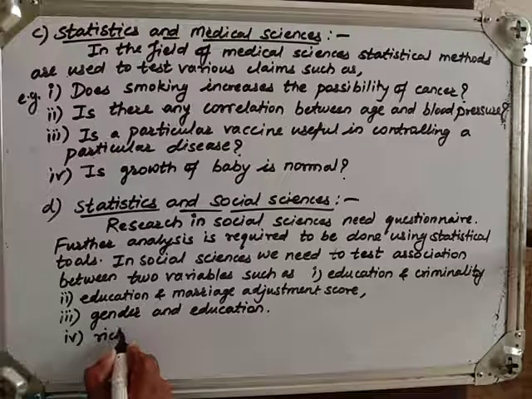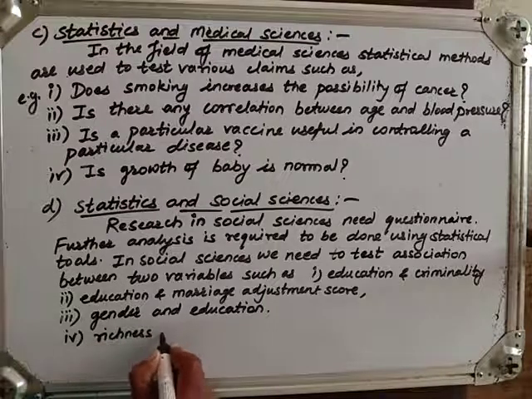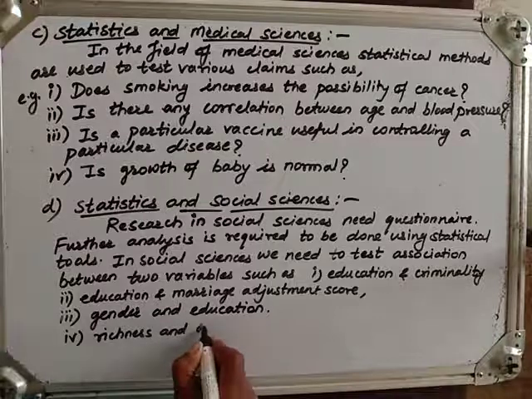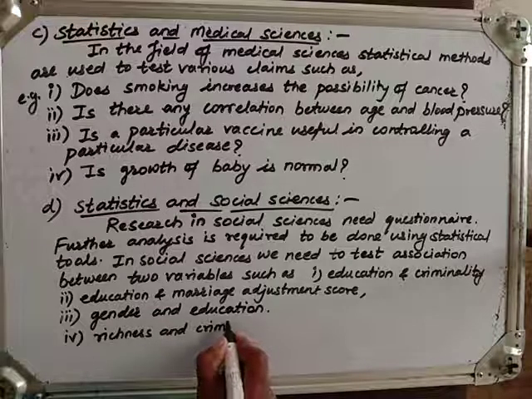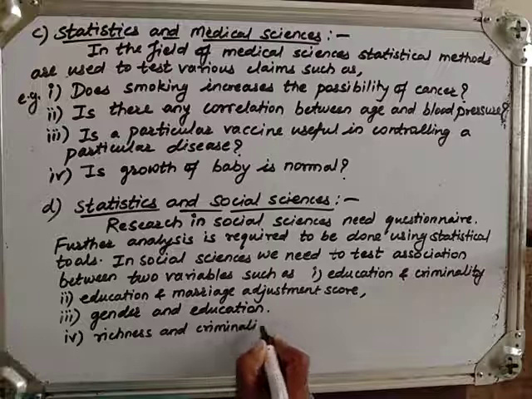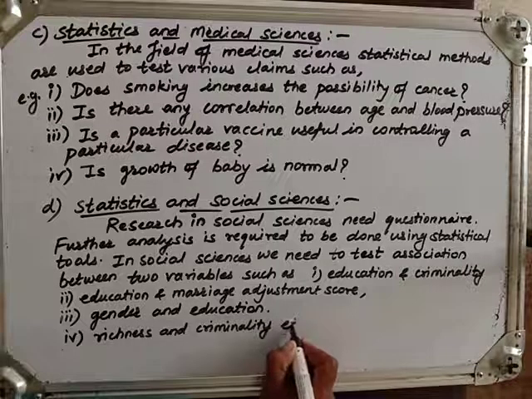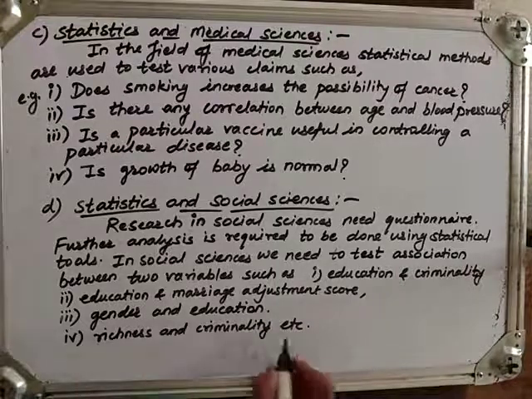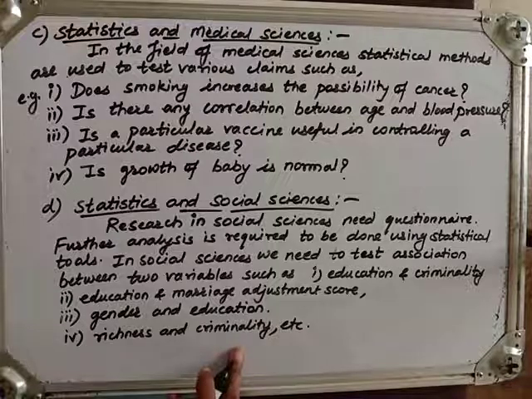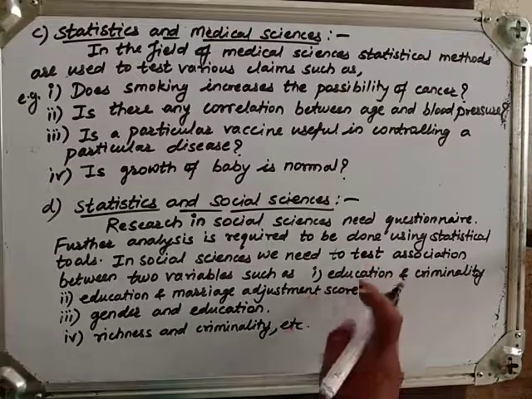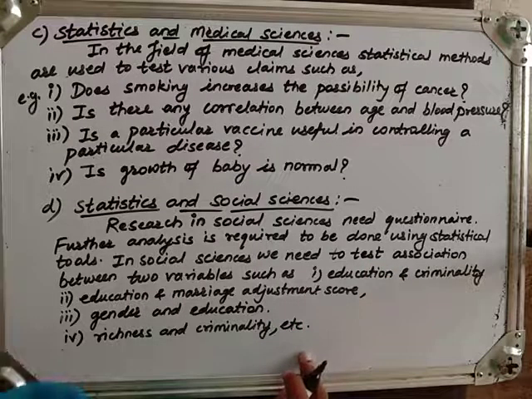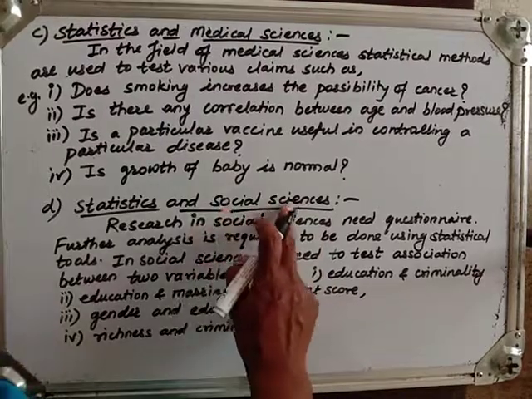Then richness and criminality, etc. Means the poor people will become criminal. So is this true? Those things are tested using statistical tools. So those are the scopes in social sciences.